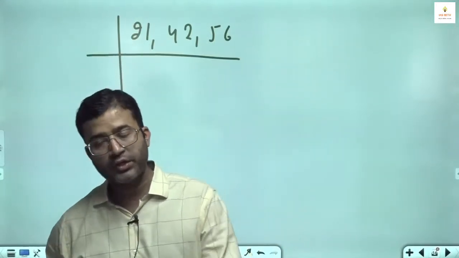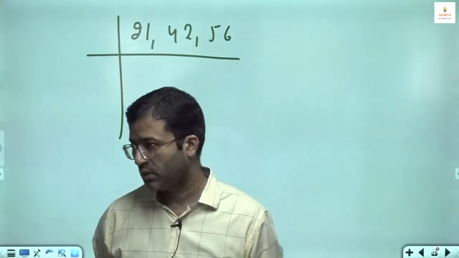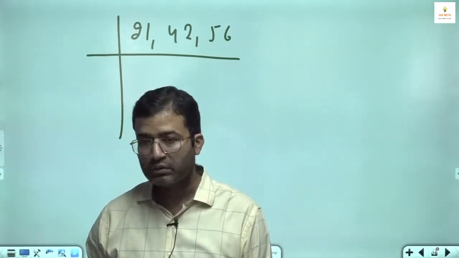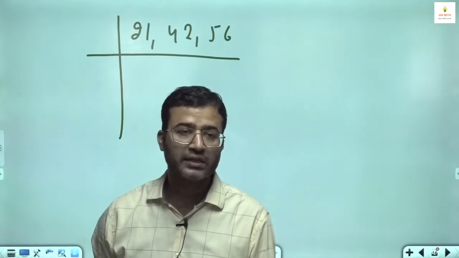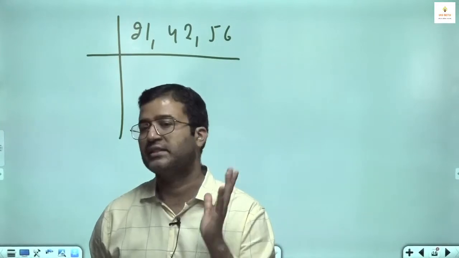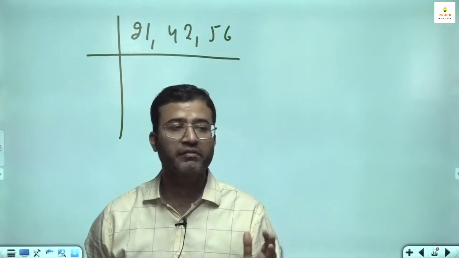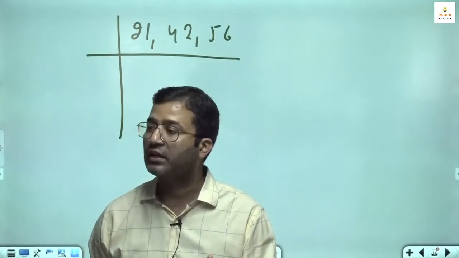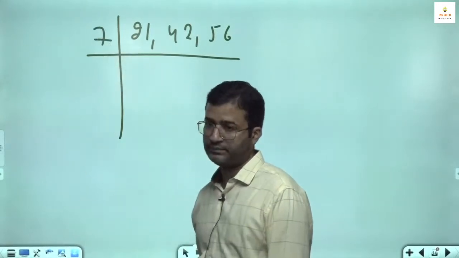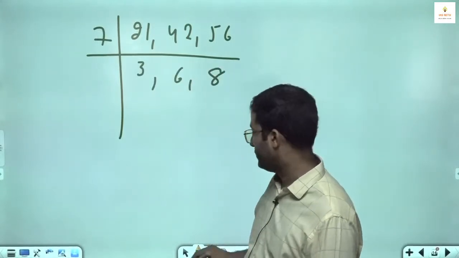You have 21 mango trees, 42 apple, 56 orange. Tell me, if you have 21 mango trees and you have to put these mango trees in rows, can you put multiples of 21 in your row? है ही नहीं, लाओगे कहां से? जब मैंगो ट्री 21 है तो what you can put? Less, factor, HCF. आपको मैंगो ट्री रो में डिवाइड करने, तो आप रो में कितने लगा सकेंगे? 21 से कम नंबर. तो we will put 7 here, 3 here, 6 here, 8.